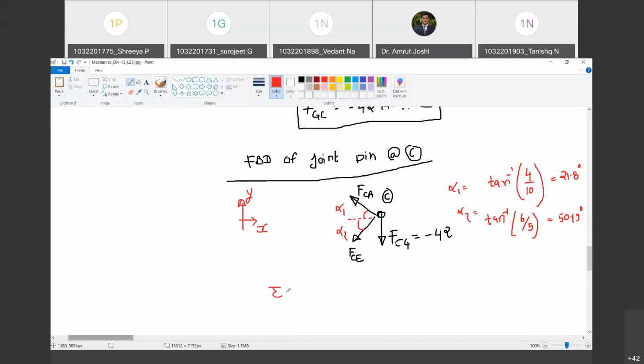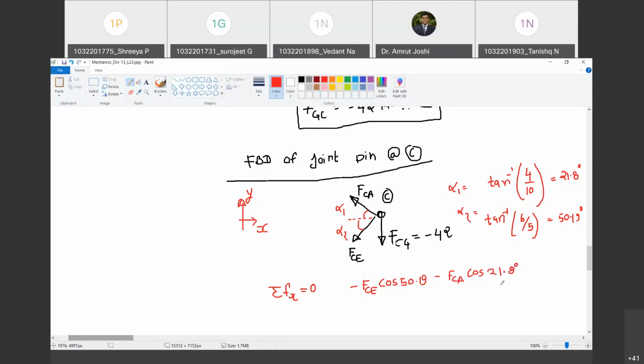Summation Fx equal to 0. Happy? Yes, sir. Come on, tell me how the equation will come. Minus FCE cos alpha 2, so that is cos of 50.19. Do you agree with me? Yes, sir. Next, minus FCA cos of 21.8. Why minus sign? Because by the sign convention a single force towards the left is in the direction opposite to X, therefore negative. Do you agree with me? Yes, sir.